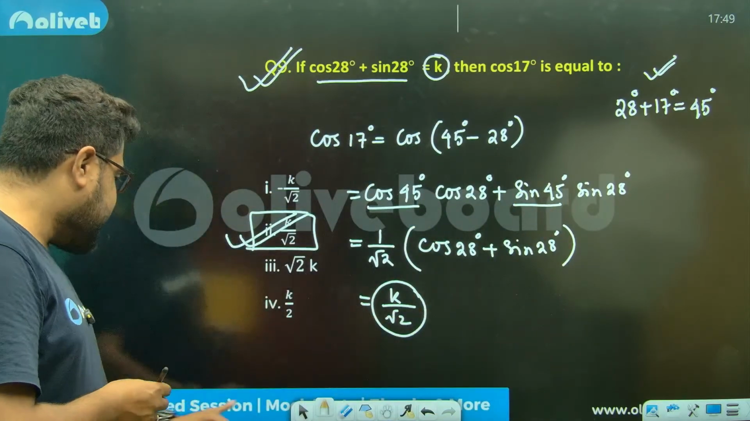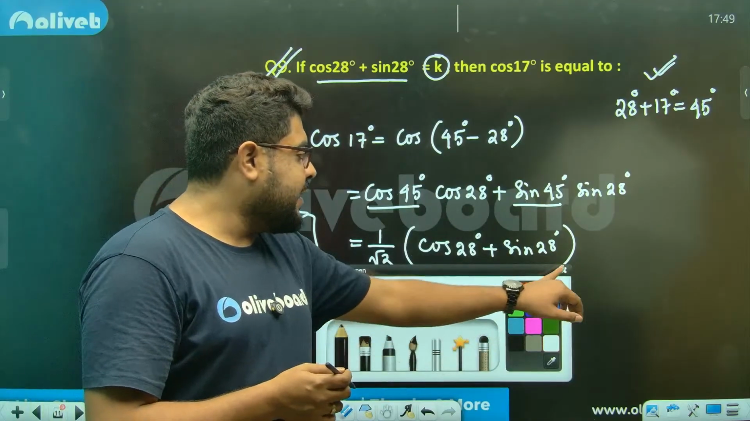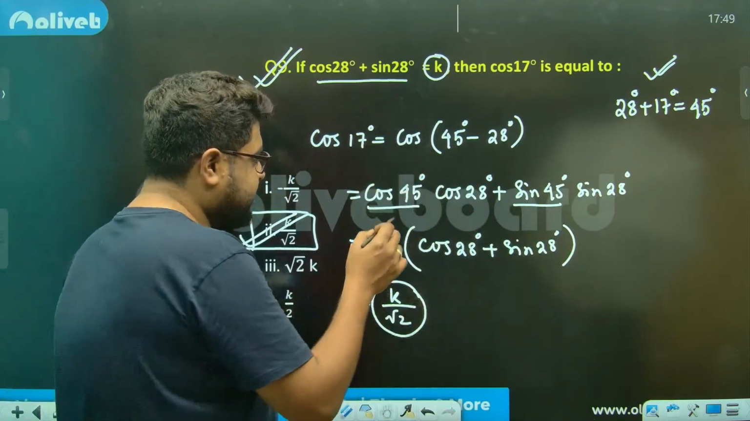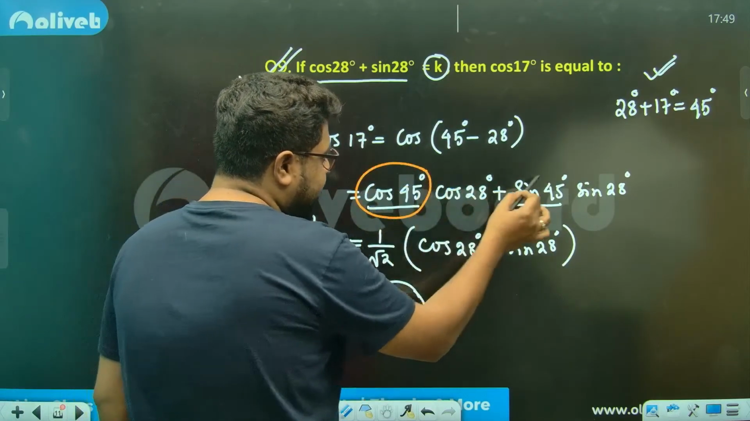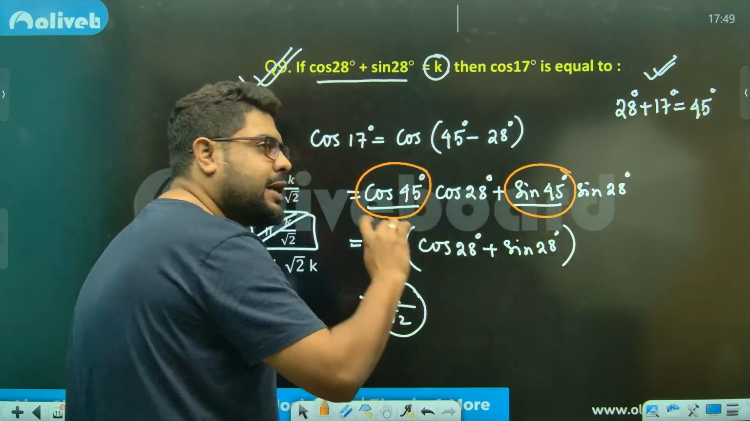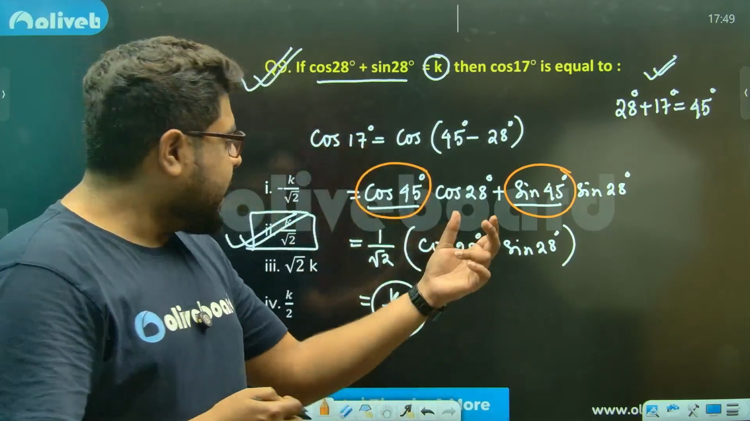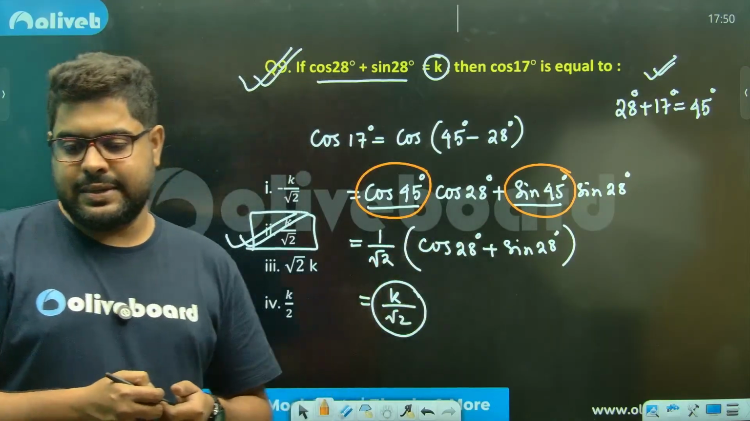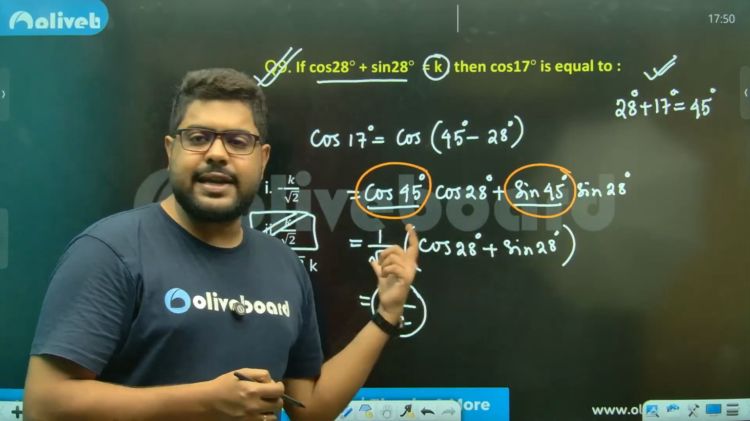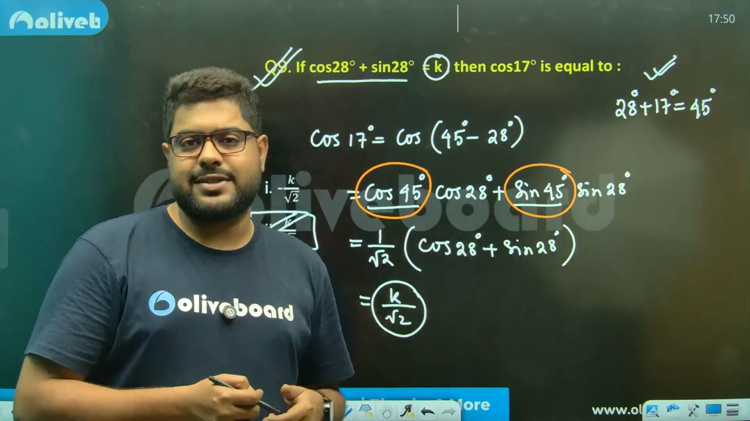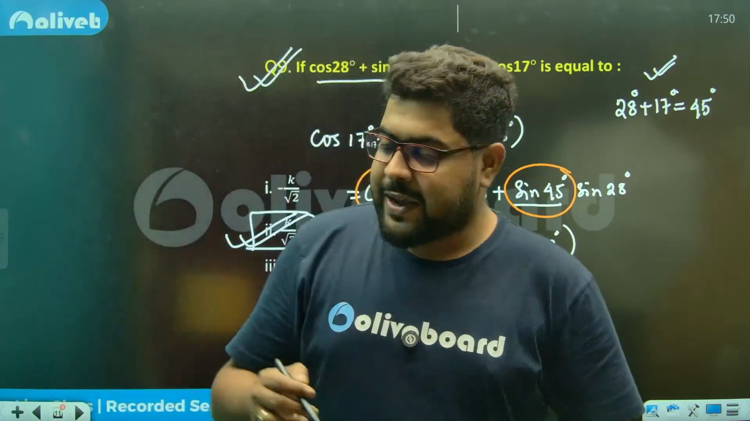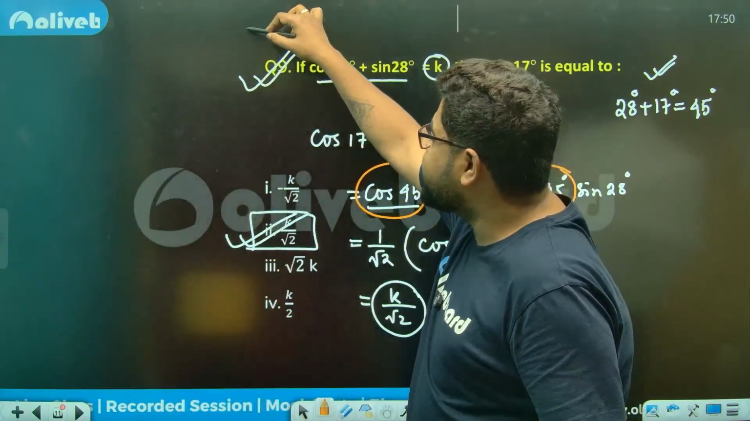Now, why we could have done like directly? Why? Because of this step. Because cos 45 and sin 45 both are equal to 1 by root 2. Both being equal, I can take the whole thing common. That's the beauty of it. That is the reason I could do this. And it's a PYQ. ये question आया हुआ question है NTPC.